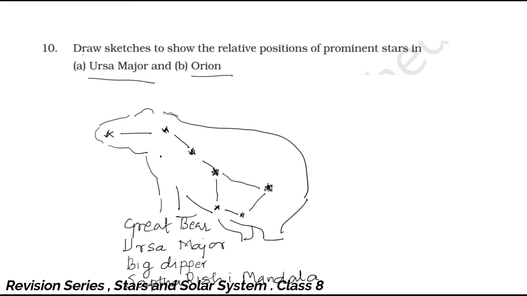Now this constellation will be moving around the star called the pole star. Okay, so therefore the alignment of this constellation will change in the sky.